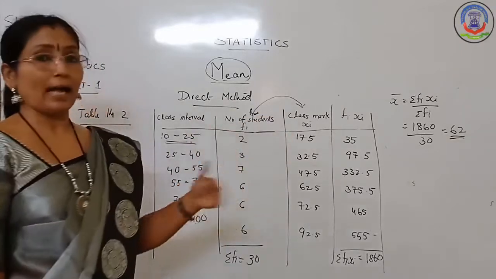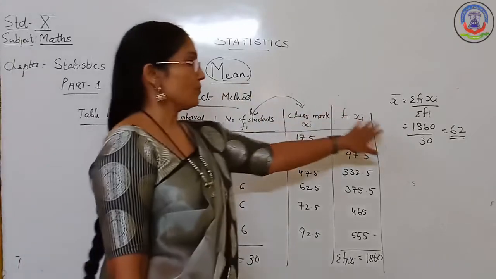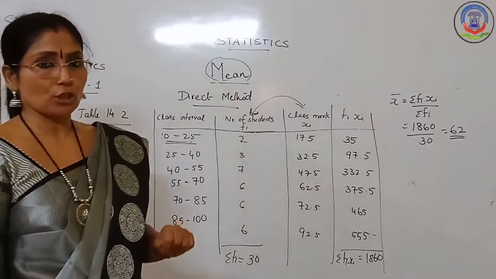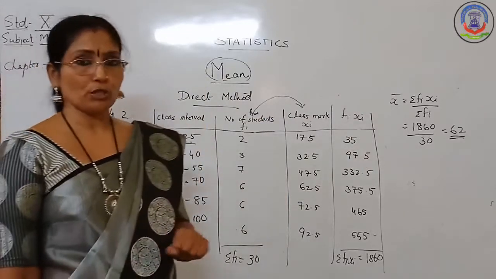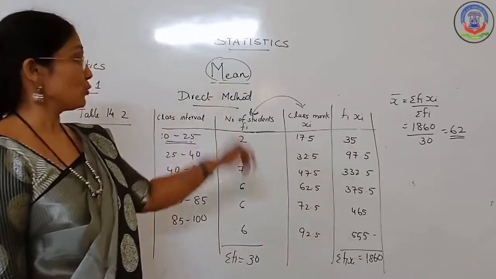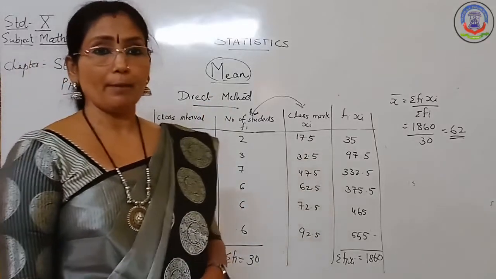Now we can look at the other methods, whether you are going to get this answer or not. For the direct method you got x bar equal to 62. Now the next method we are going to see is to find the mean by using another method, which is called the assumed mean method.